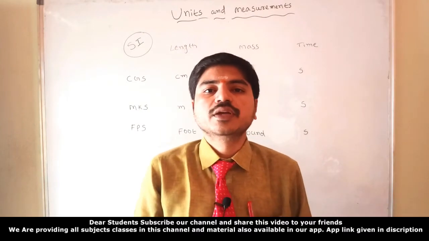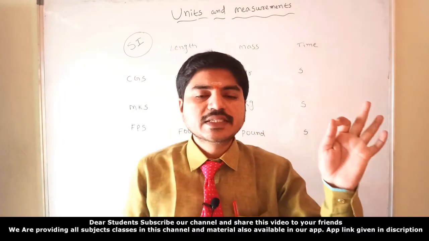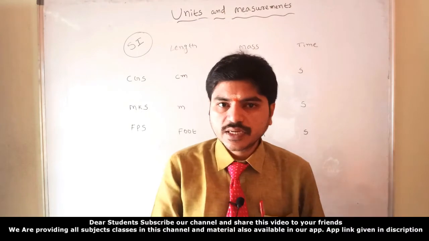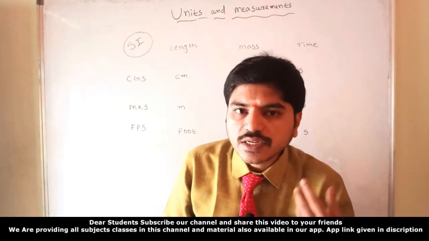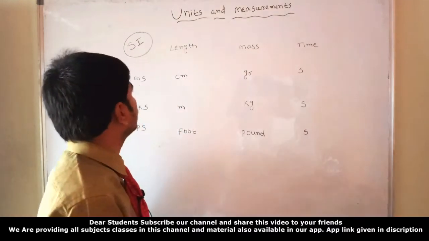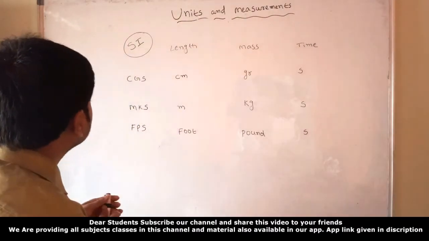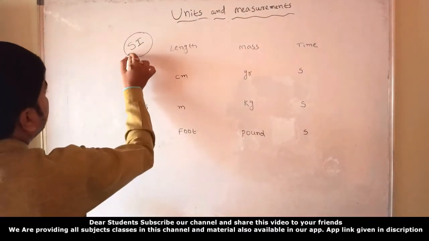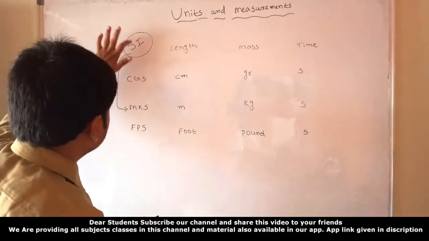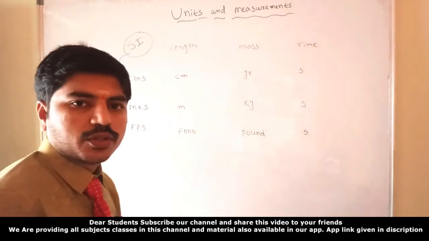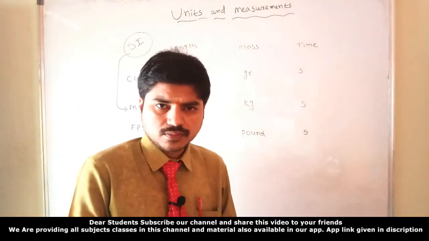SI means International Standard System. In this International Standard System, the MKS system is named as the SI system. That's it. No other systems.